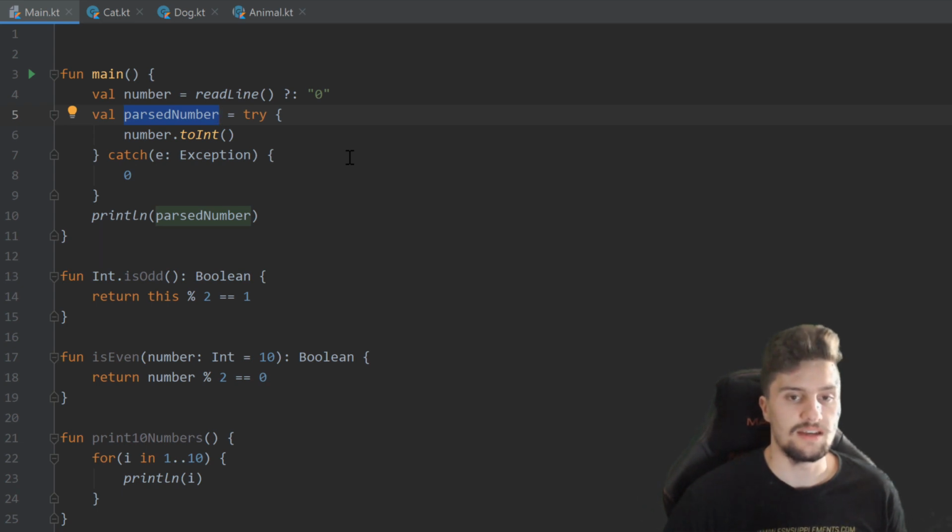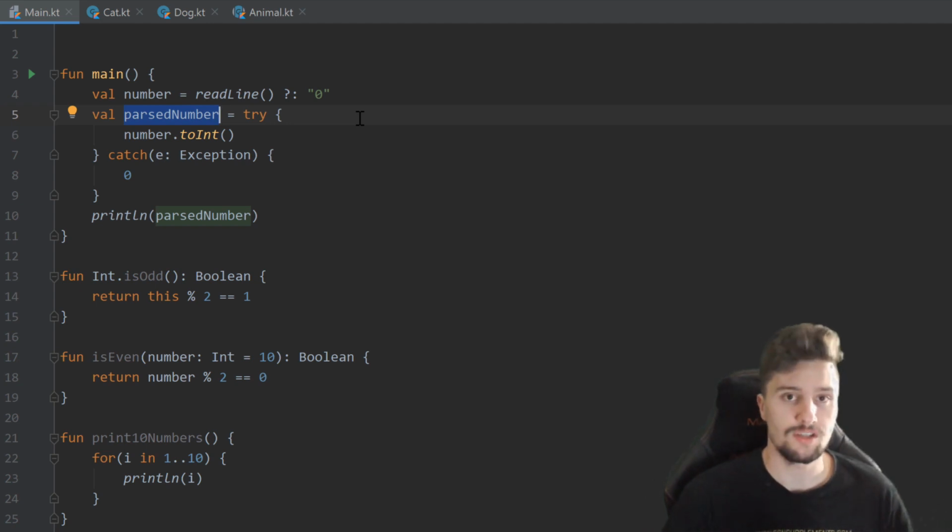Okay, and as a really last topic of this course, I want to give you a small introduction to so-called Lambda functions and generics. And that is really not a topic that I can fully cover in 10 minutes. So if you don't understand that in detail right now, then don't worry about that. It will just get much clearer if you gain experience with Kotlin. Those are not easy topics, but I still want to show you what is possible with Kotlin and how you can actually use that. So first of all, Lambda functions.